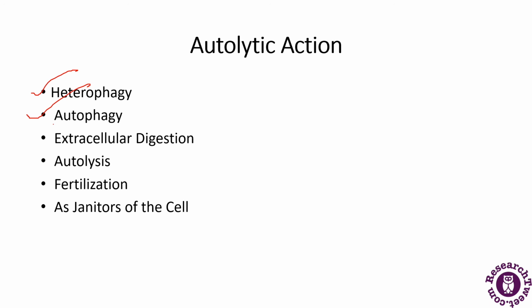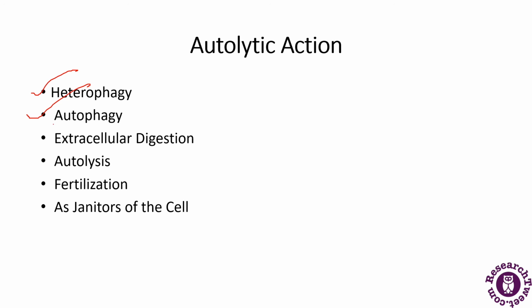Then comes autolysis. Autolysis means killing of an entire set of cells by the breakdown of the lysosomal membrane. It occurs during the metamorphosis of amphibians and insects. So here the role of autolysis comes in.